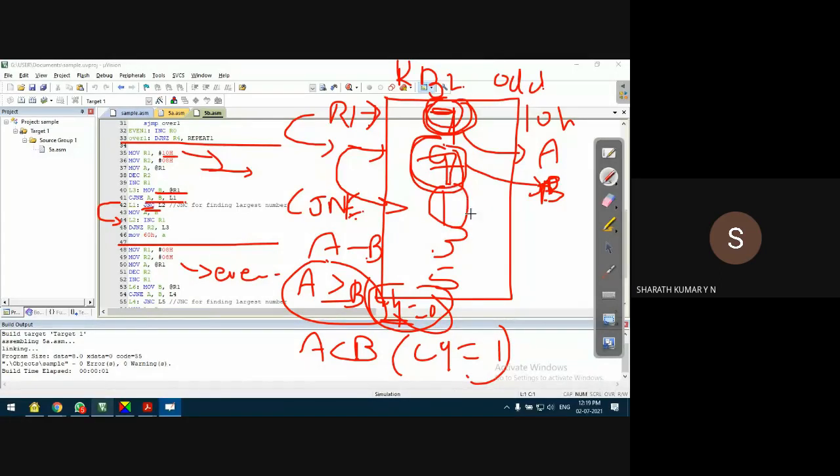For example, in my case it is 1. It will be copied into B register. Now it will compare the first number and the third number. Like this, it will compare all the numbers with one number. At the end of the execution of the code, the largest odd number is available in 60H. It is transferred to 60H, largest odd number. So at the end of the execution of this code, largest odd number is available in 60H.